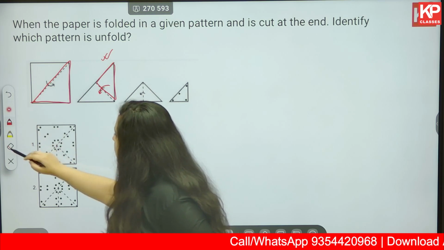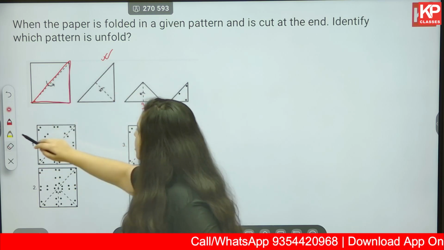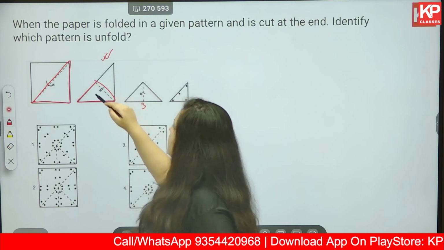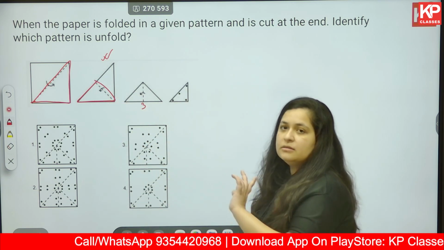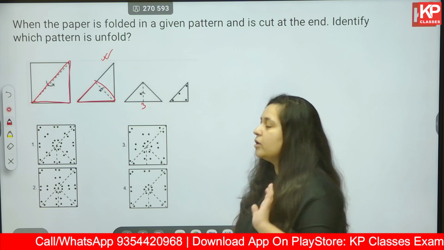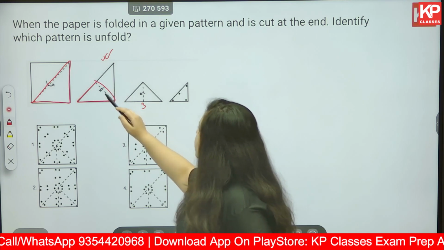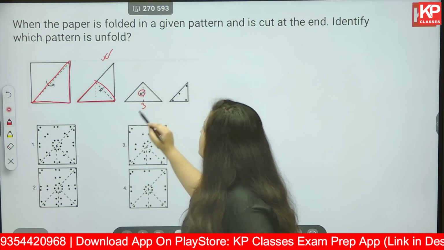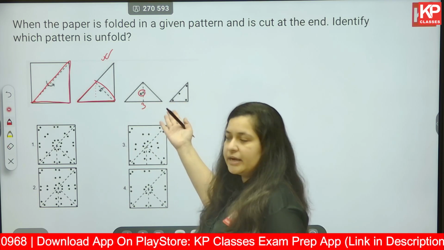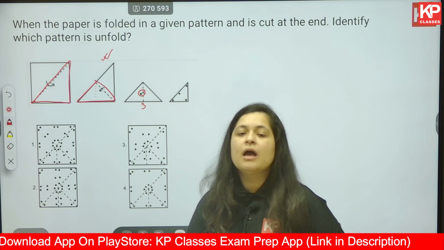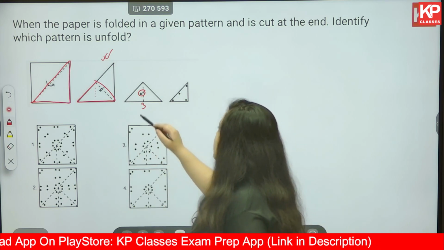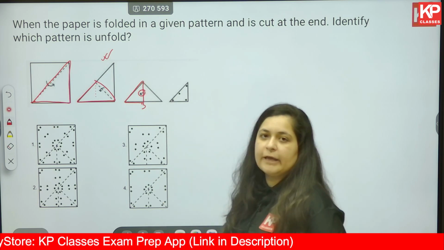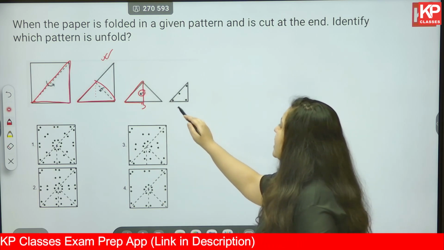Okay, let me mark the final result so that there is no confusion. This triangle is getting folded into the bottom one, and the triangle below is what we are going to obtain. Now the folding line is somewhere here. The arrow shows that the right side triangle is going to fold and overlap with the left hand side triangle. So this particular triangle is what you will obtain, and it has been shown in the next figure.